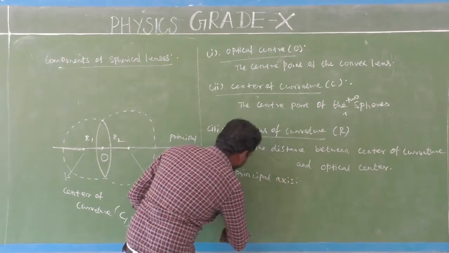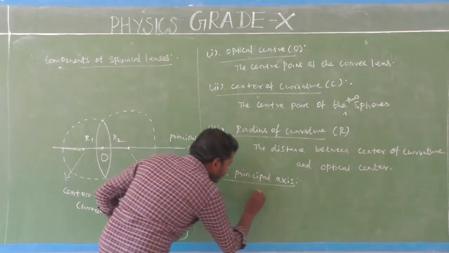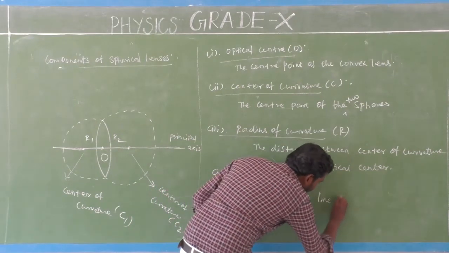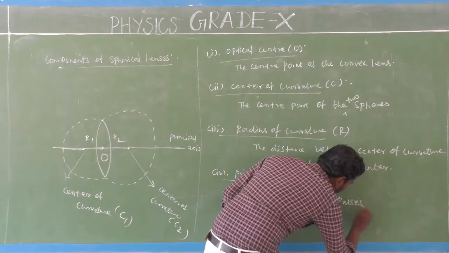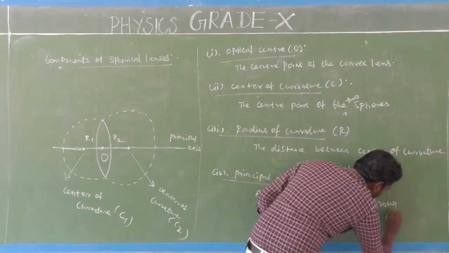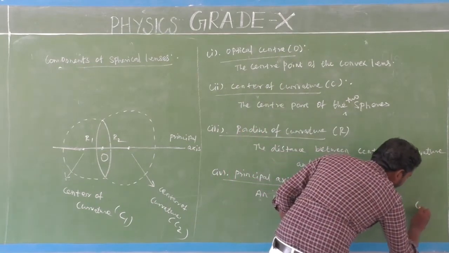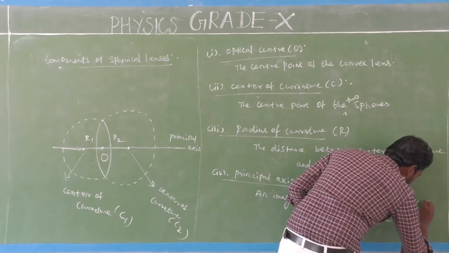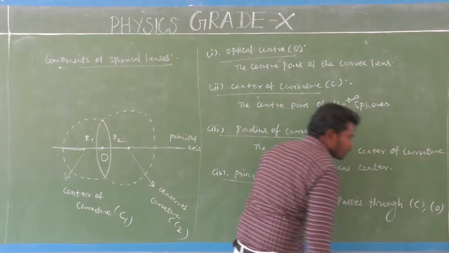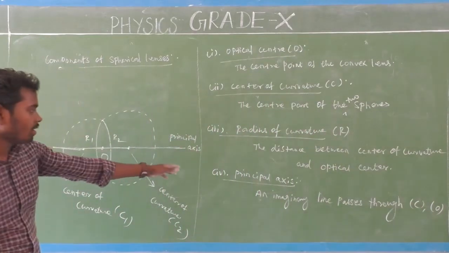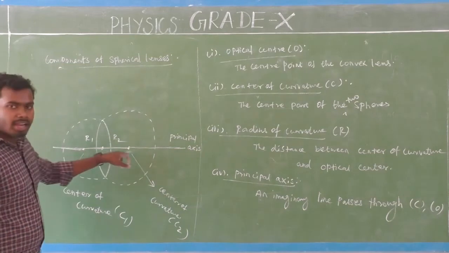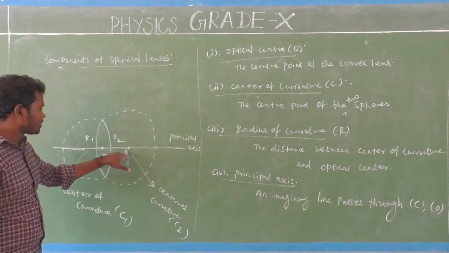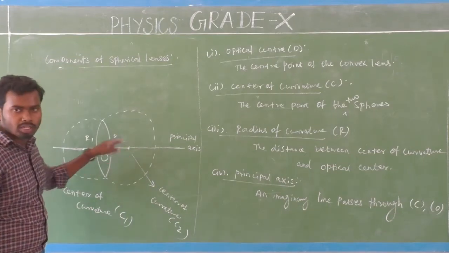Principal axis. What is that? That is principal axis, an imaginary line that passes through the center of curvature C and the optical center O. The imaginary line which passes through the center of curvature C and optical center O, that is called, what is that?